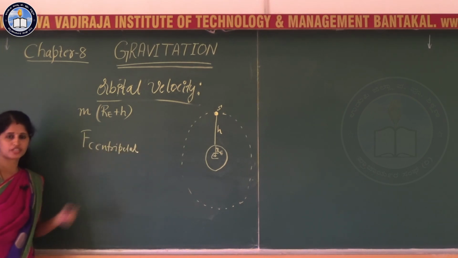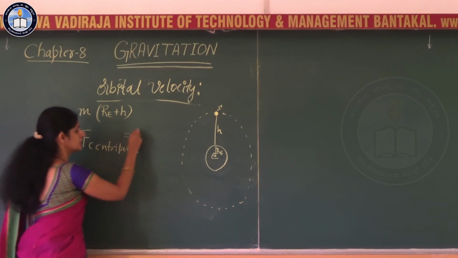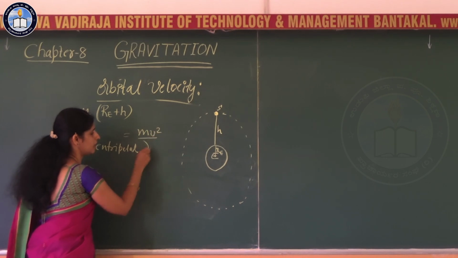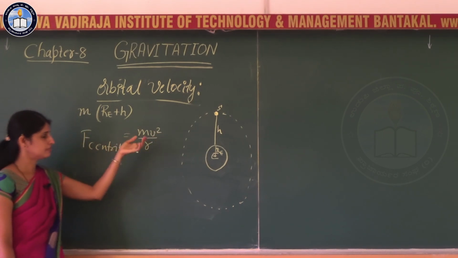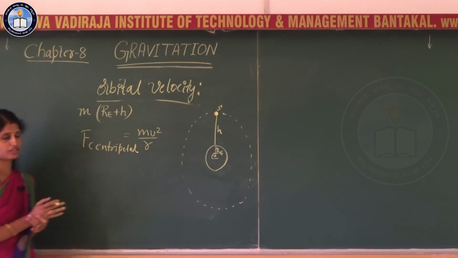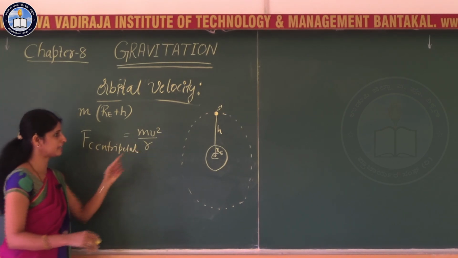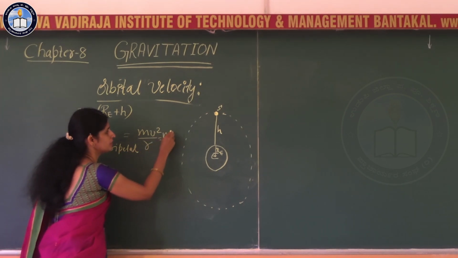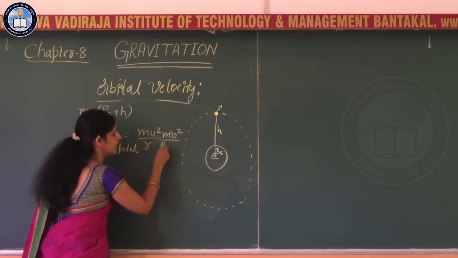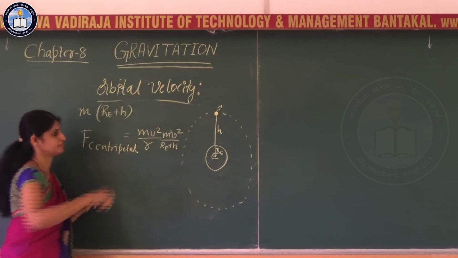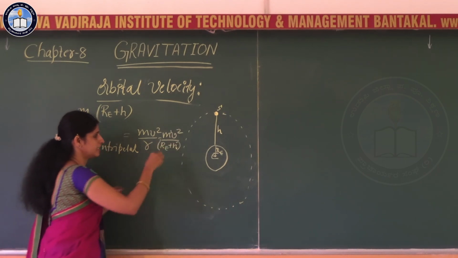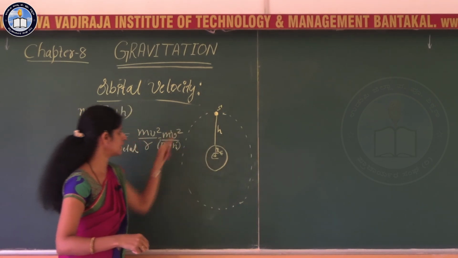You have the expression for centripetal force, that is mv square by r, where m is the mass and v is the velocity. But here r is RE plus h, so the force is mv square by RE plus h, because the radius of this circular path is RE plus h.